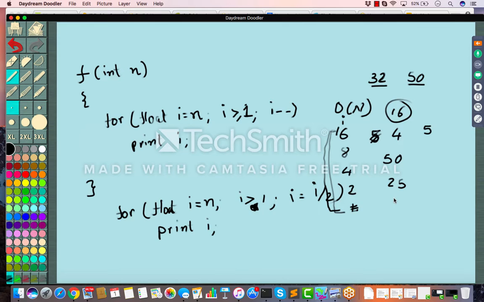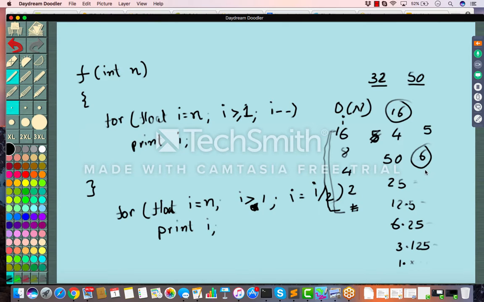Then 12.5, because it is float. Then 6.25. Then 3.125. Then 1.5625, something like that, and it will stop there. So how many times did it get executed? 1, 2, 3, 4, 5, and at 6 it will also stop. So 6 times.